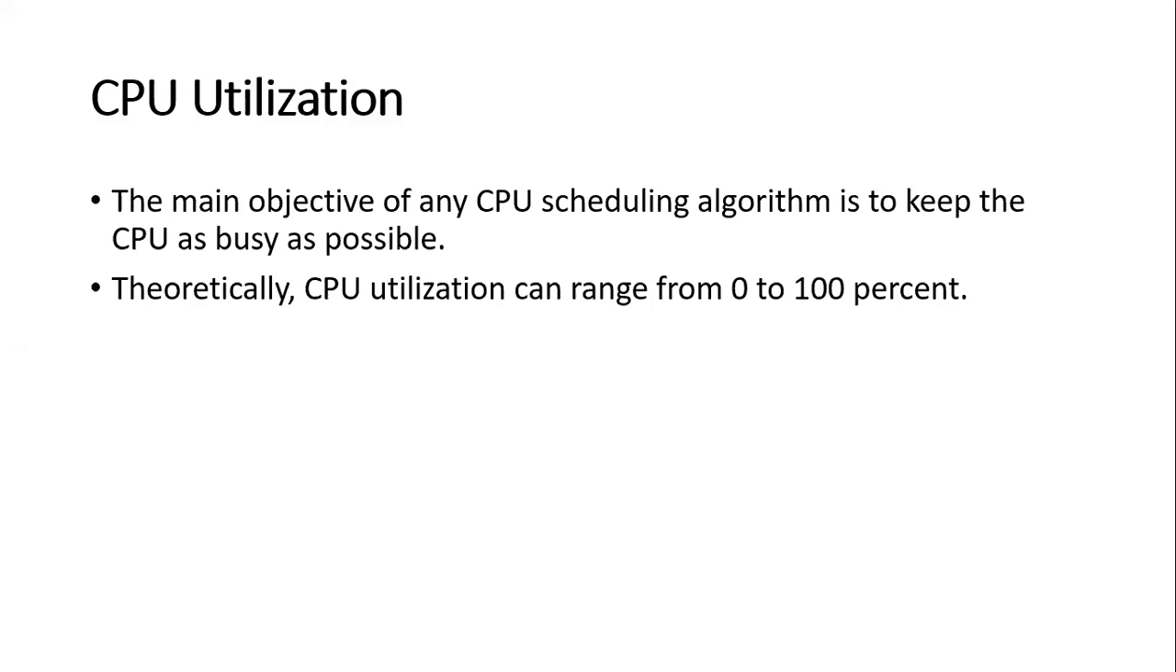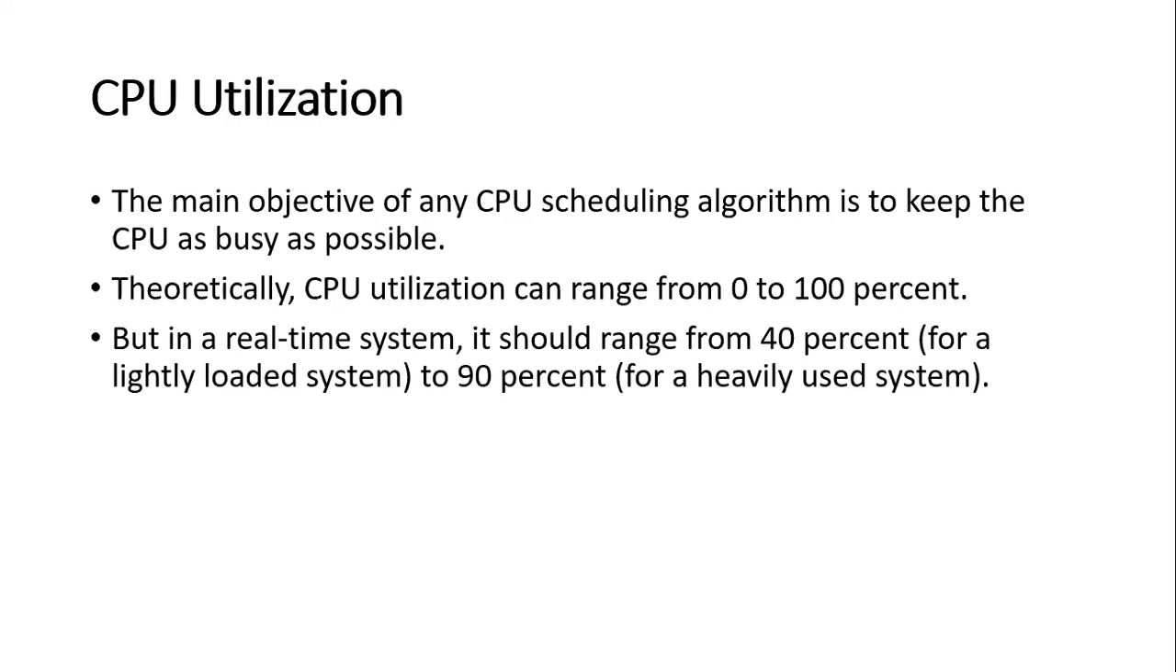Theoretically, CPU utilization can range from 0 to 100%. But in a real-time system, it should range from 40% for lightly loaded systems to 90% for heavily used systems. In percentage terms, this shows up to how much your CPU is utilized.